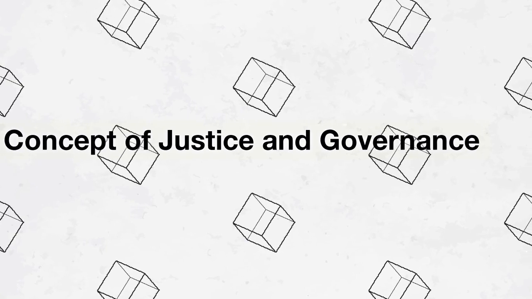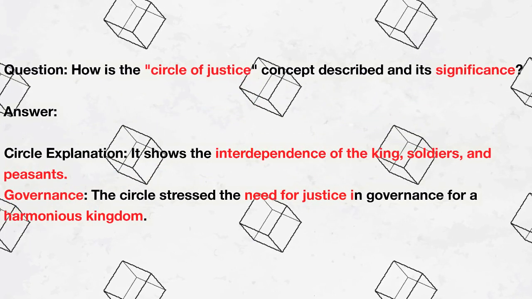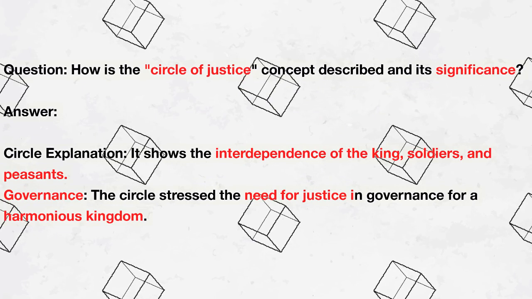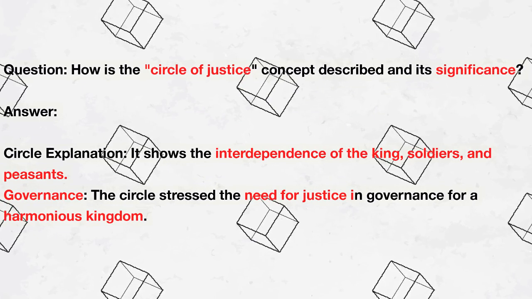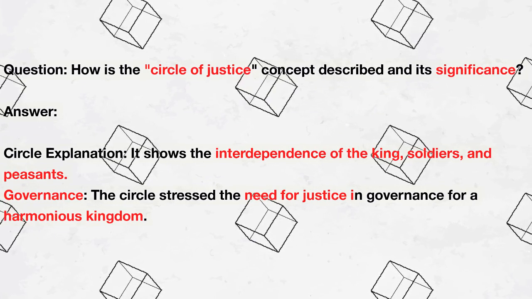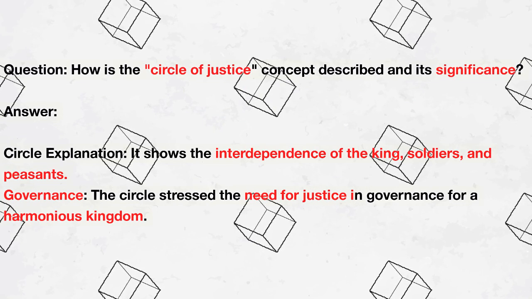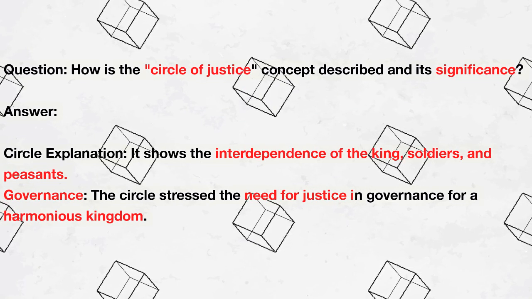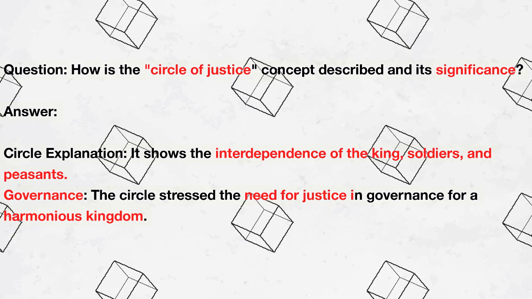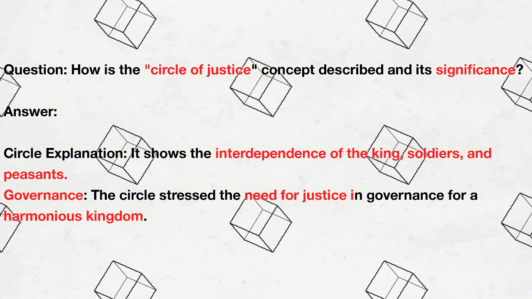Concept of justice and governance. Question: how is the circle of justice concept described and its significance? Answer: circle explanation. It shows the interdependence of the king, soldiers, and peasants. Governance. The circle stressed the need for justice in governance for a harmonious kingdom.